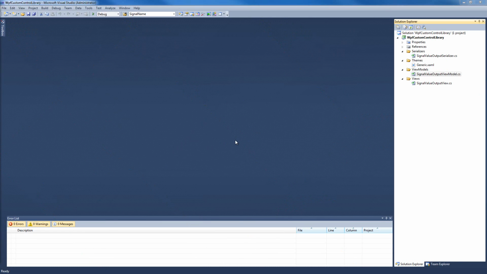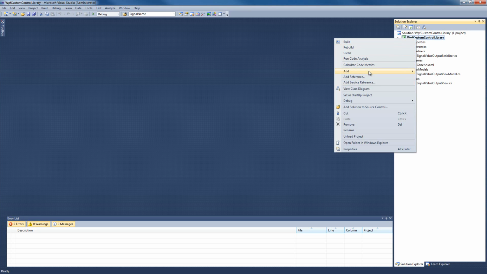Now the next step in creating our Silverlight custom control is defining the control library module. This control library module should be added only once, but must be updated for every new control inside of this library. So add the new class called WPF Custom Control Library module in the root of the project, just like this.